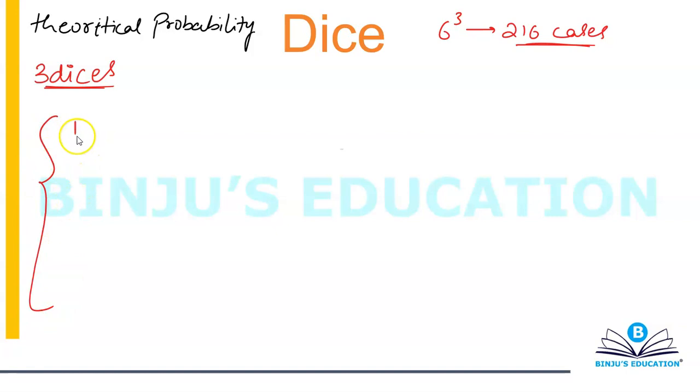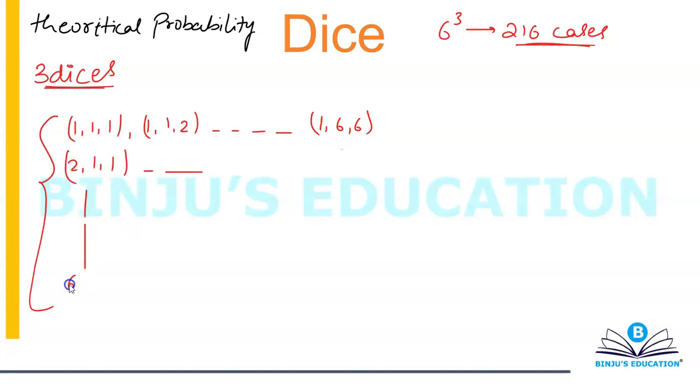So you'll be starting with 1 1 1, then you're going to have 1 1 2, and this is going to go up to 1 6 6. Then you're going to start with 2 1 1 and so on and so forth, and in the last you're going to have 6 1 1, and the last case will be 6 6 6. Okay, so I hope you have understood what the cases would be like. That's the whole point, nothing else is there. So I'm rolling 3 dice simultaneously.